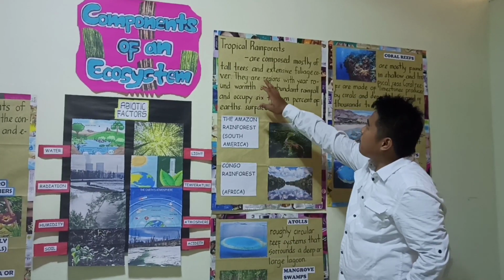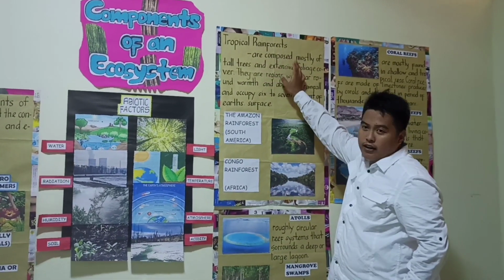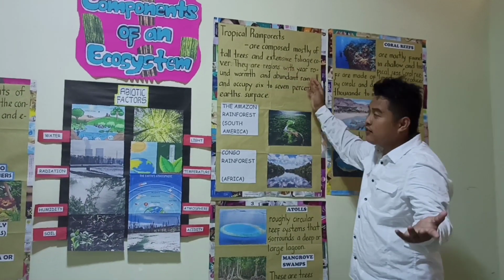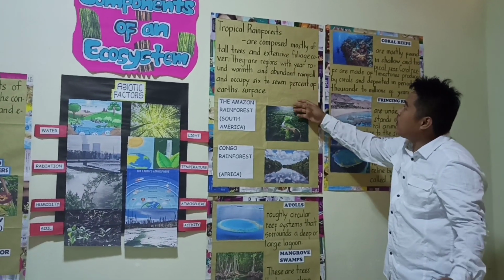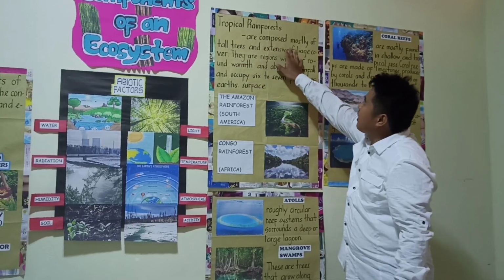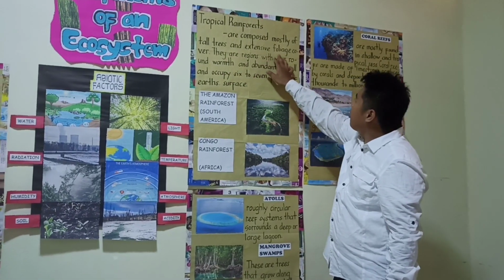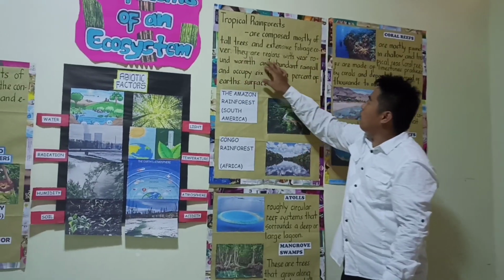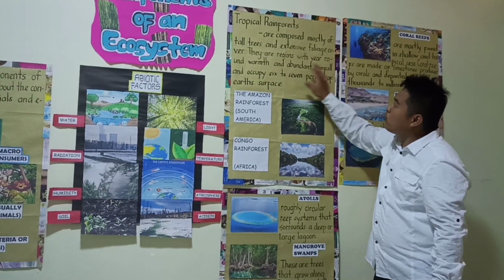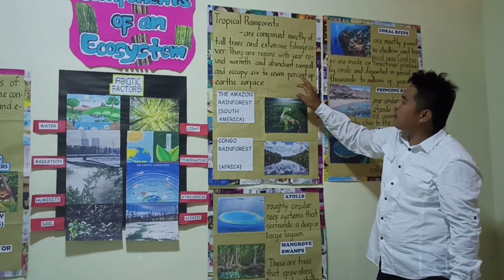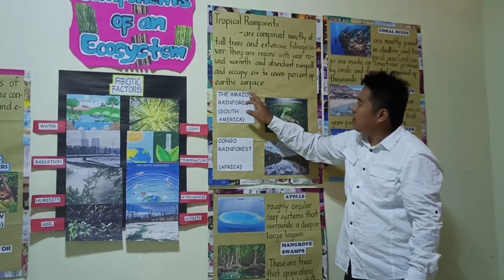First, we have the tropical rainforest. Anyone, can you read? Thank you. Tropical rainforests are composed mostly of tall trees and extensive foliage cover. They are regions with year-round warm temperatures and abundant rainfall and occupy 6 to 7% of the Earth's surface.